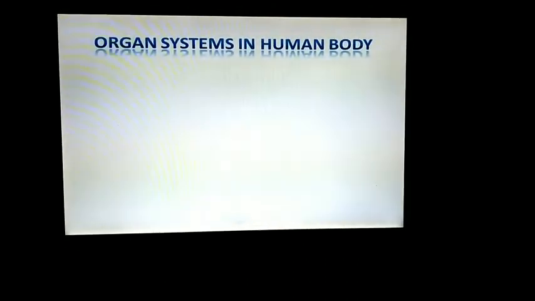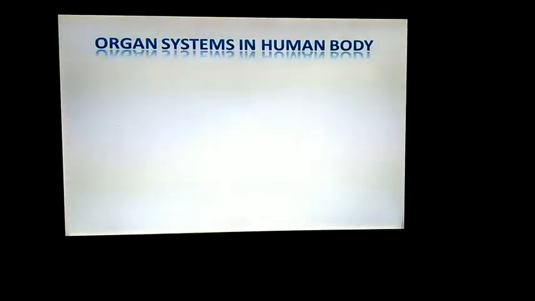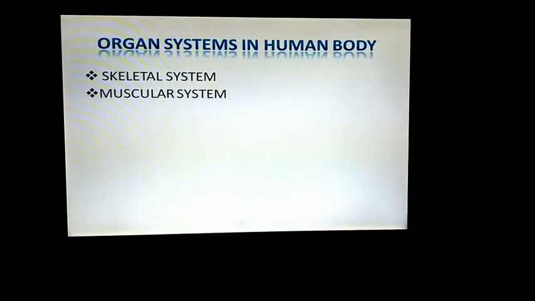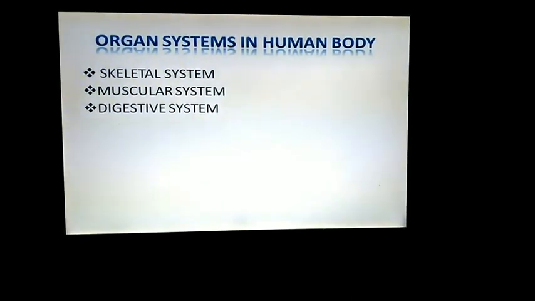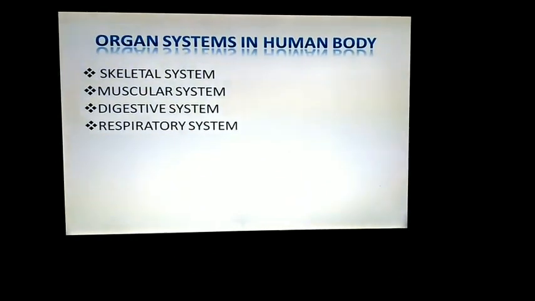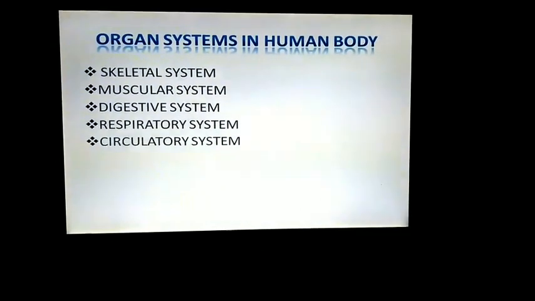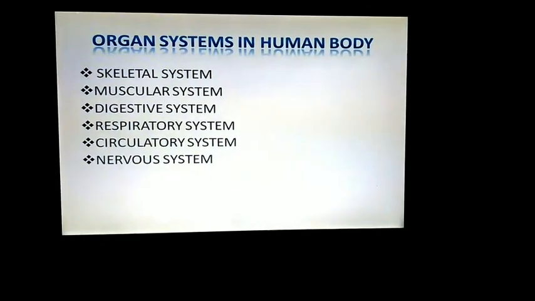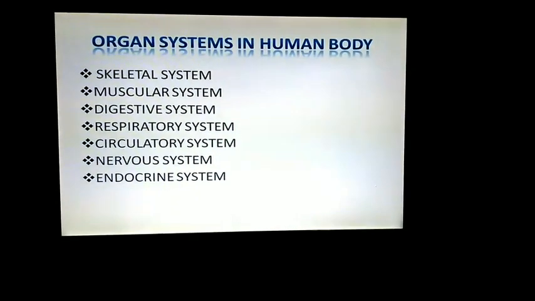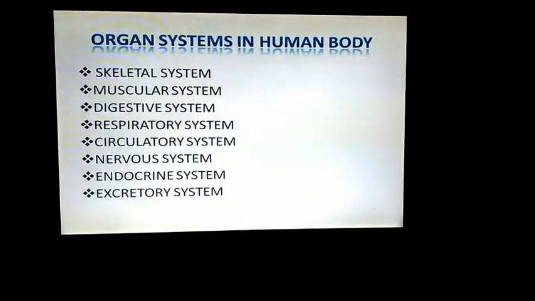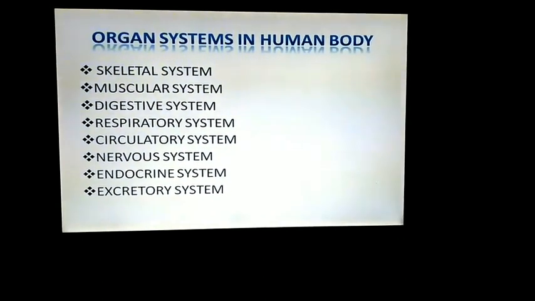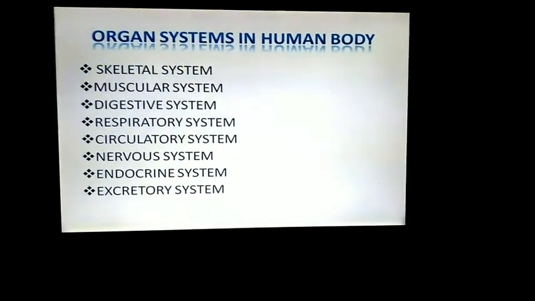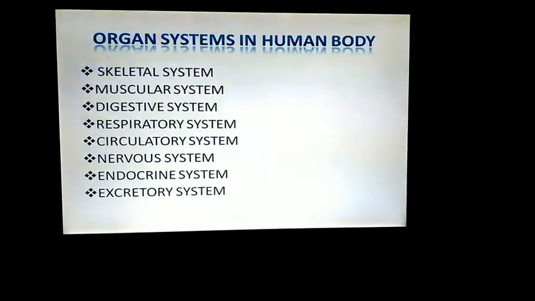What organ systems are there in our human body? Skeletal system, muscular system, digestive system, respiratory system, circulatory system, nervous system, endocrine system, and excretory system. These are the systems in our body that make our body work properly.